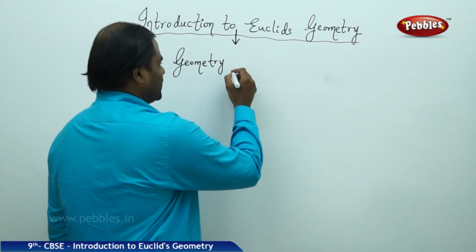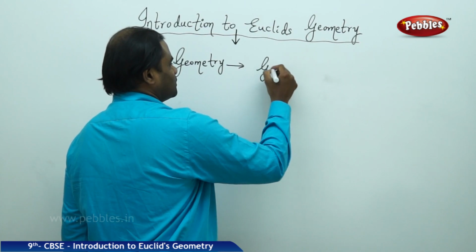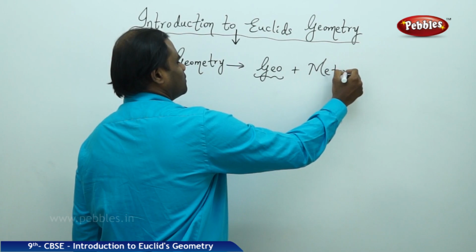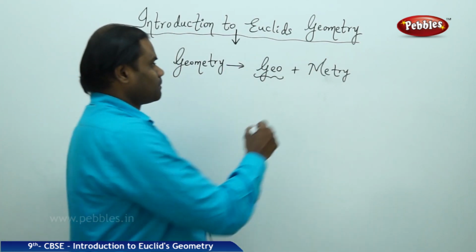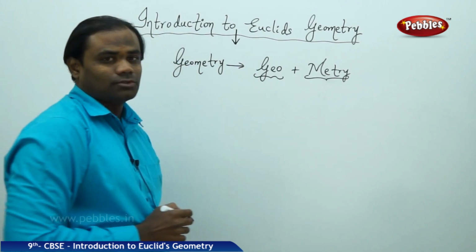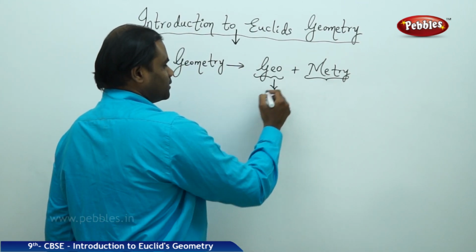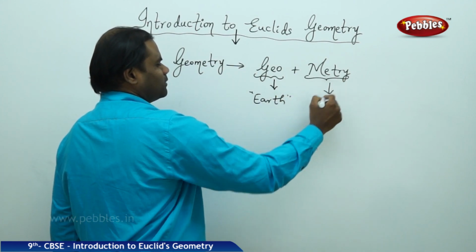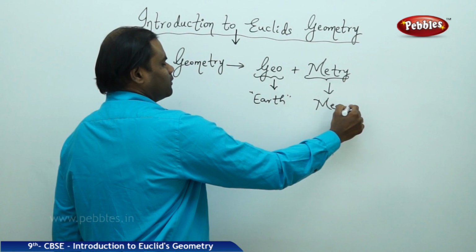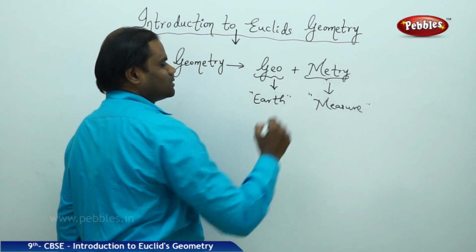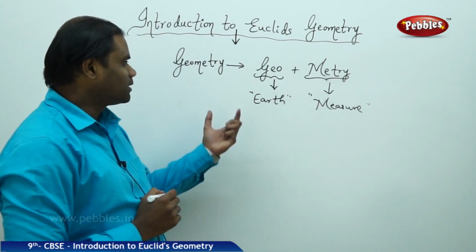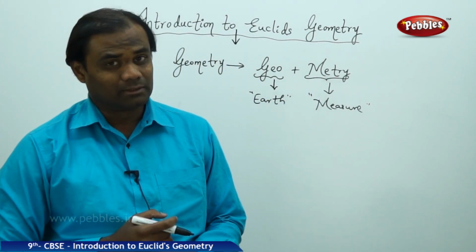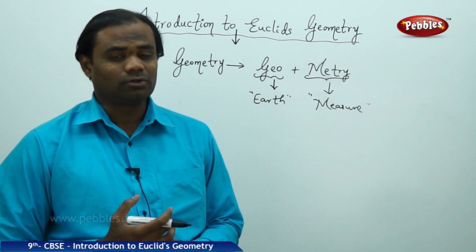Geometry in the branch of maths is divided into geo plus metry. So geo in Greek generally refers to earth, and metry in Greek refers to measure. So the Greek names are: geo is earth and metry is measure. The measure of earth is what is called geometry.